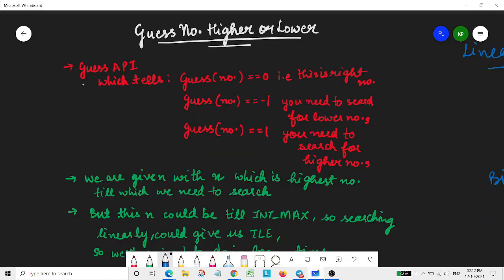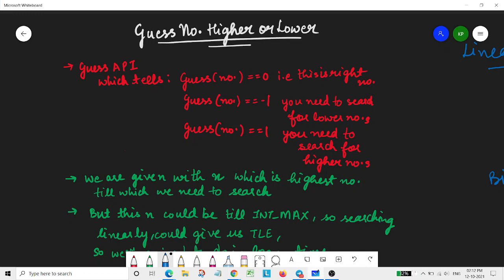So the guess API tells us that if guess of number equals 0, this is the right number. If guess of number equals -1, then we need to search for lower numbers. If guess of number equals 1, then we need to search for a higher number. So this is how our guess API helps us find the number.